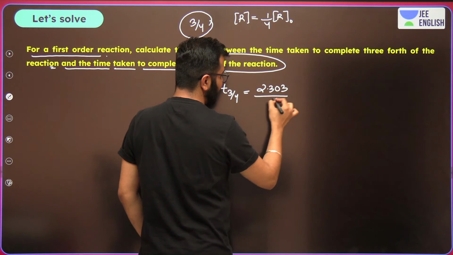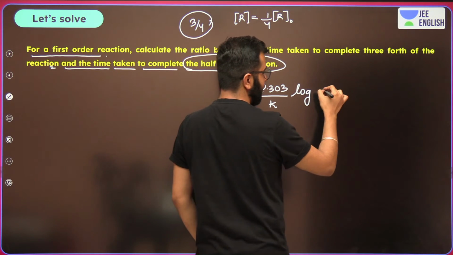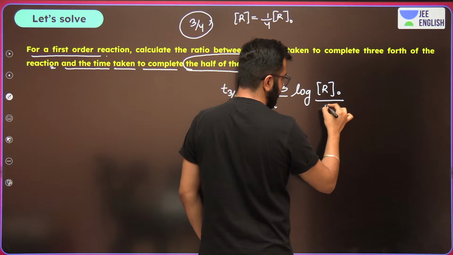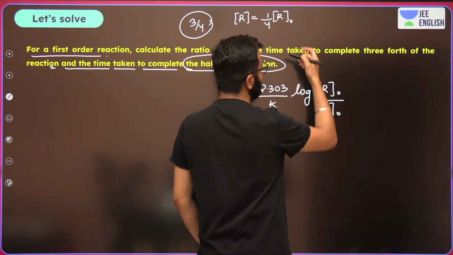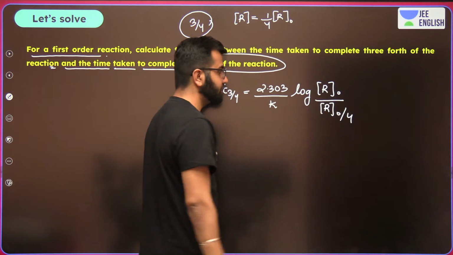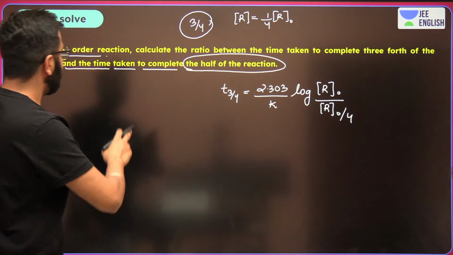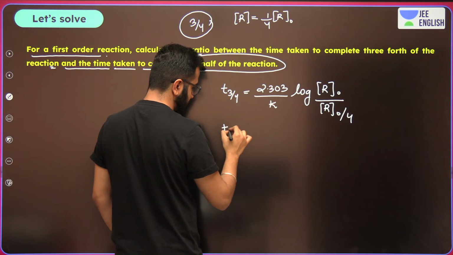2.303 upon K. The rate constant remains constant. Log R naught upon R naught by 4. Right? This is 1. We're talking about the ratio, right? And now guys, write it again.